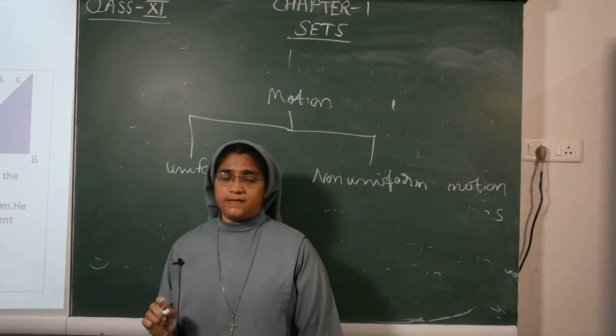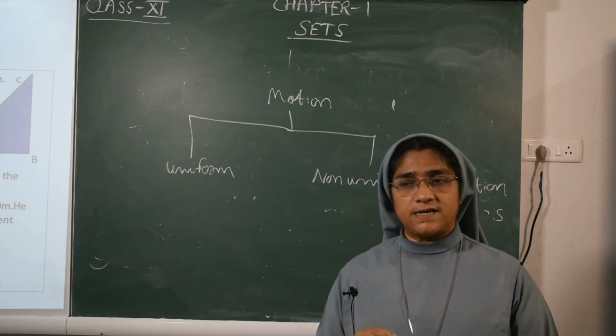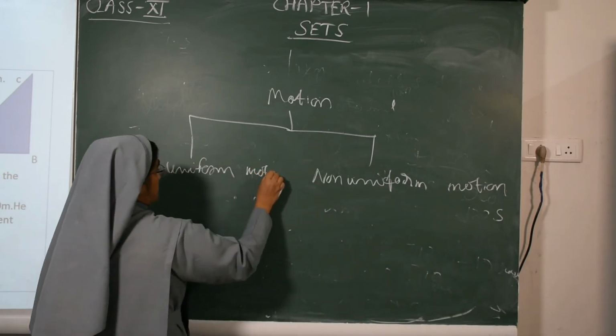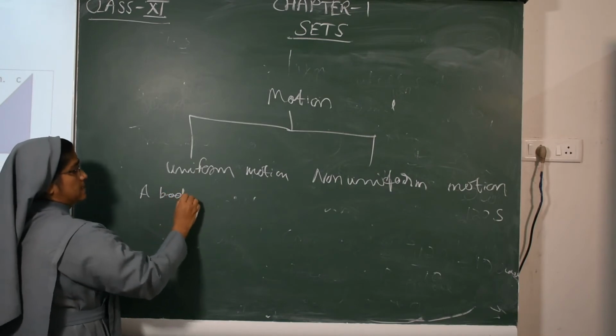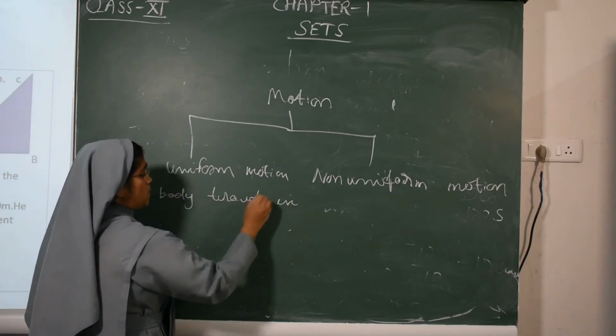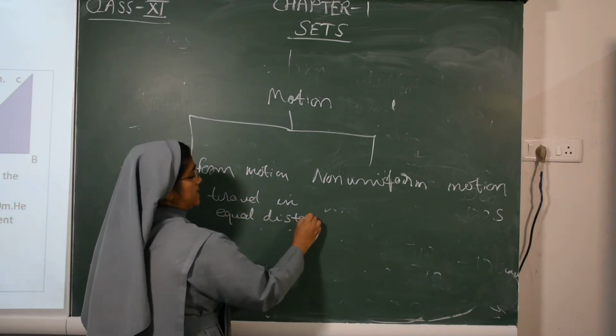Uniform motion means a body travels equal distance in equal intervals of time.